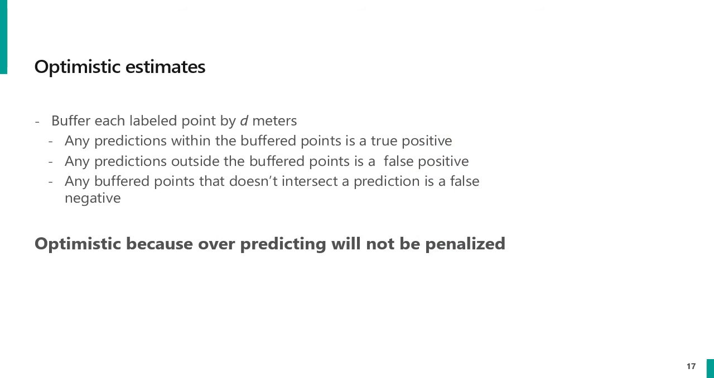The methodology for the optimistic method is pretty straightforward. First, we buffer each labeled point by some distance d. Then we calculate the true positives as the set of predicted objects that intersect a buffered point. The false positives are the set of predictions that don't intersect with a buffered point, and the false negatives are the set of buffered points that don't intersect with any predicted objects. Again, this is pretty straightforward, and we call it optimistic as a model that overpredicts the number of objects will not be penalized.